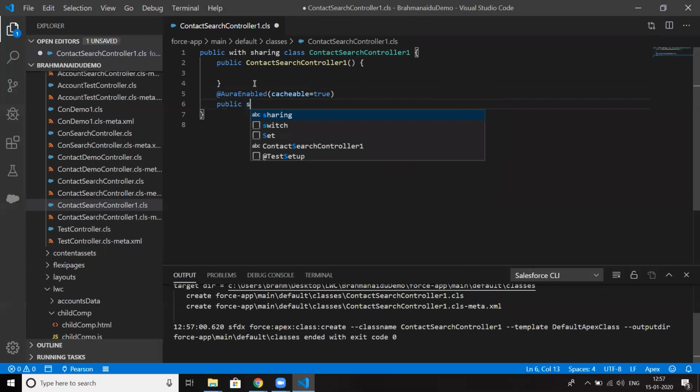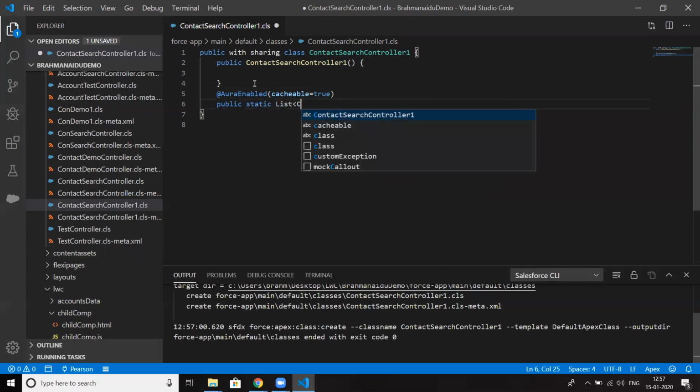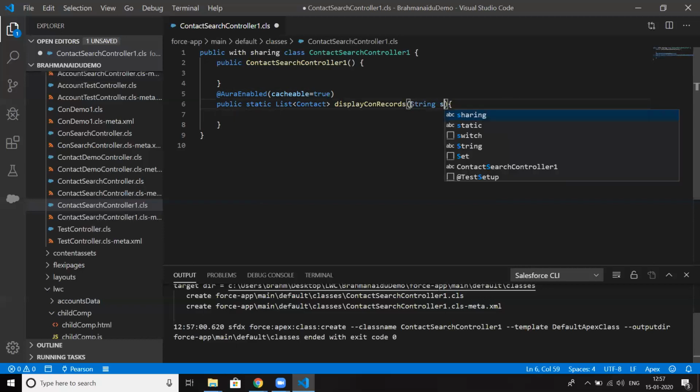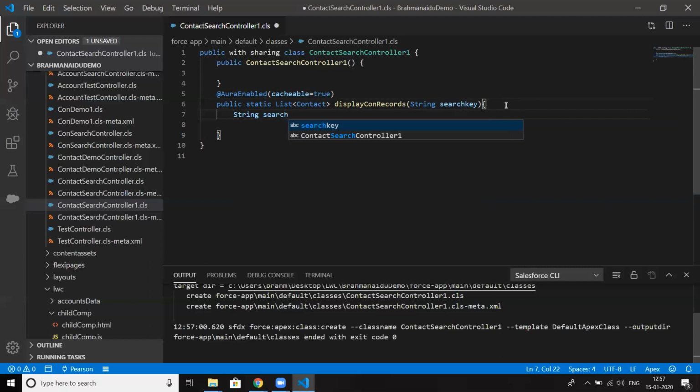Public static List of Contact. The name of the method would be displayConRecords, returning a list of Contact. Based on the key we need to display the result. Since this is a search functionality, I'm binding the key, searchWord, as the search key.